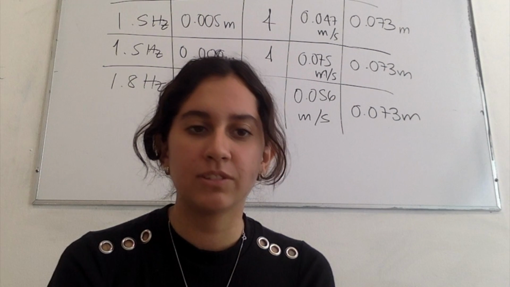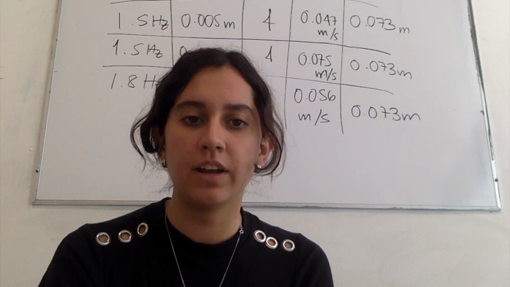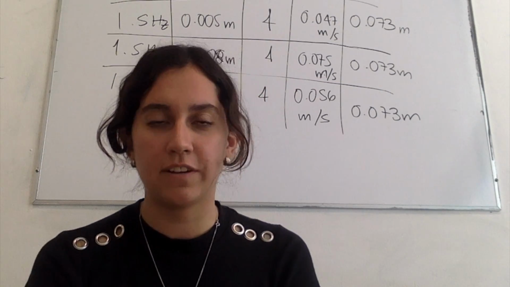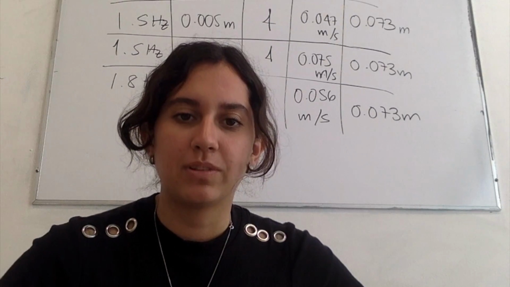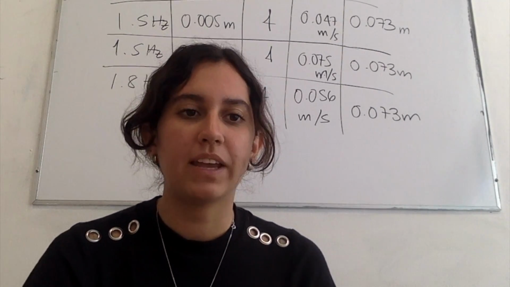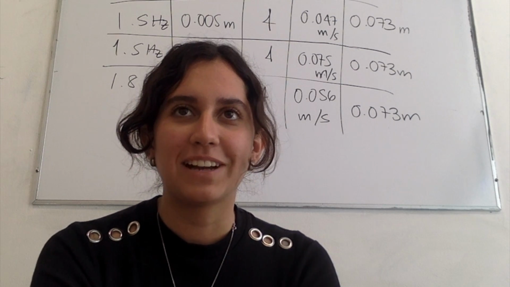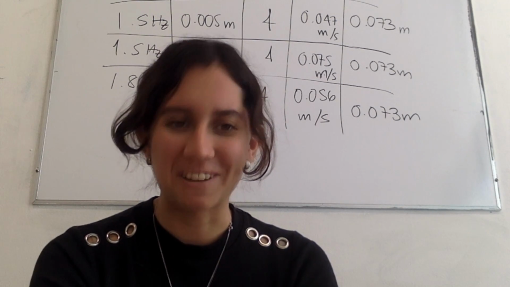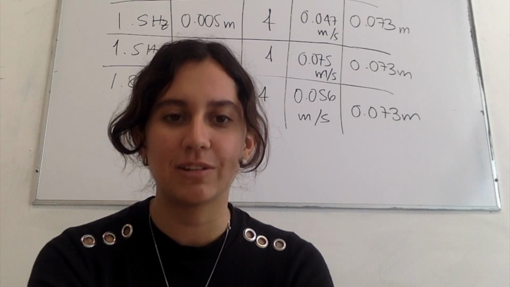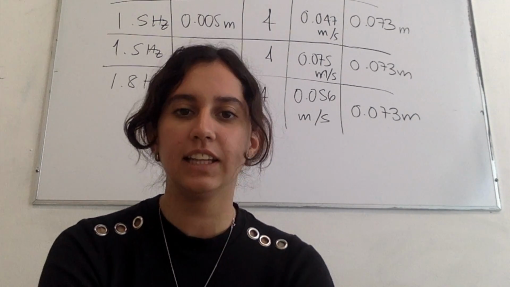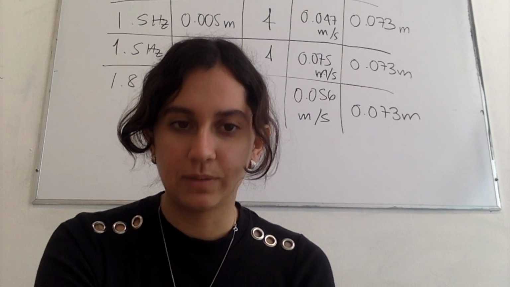For an amplitude of 0.008 meters, we got an n of 4, a velocity of 0.075 meters per second, and a wavelength of 0.073 meters. And for a frequency of 1.8 hertz, we got an amplitude of 0.005 meters, an n of 4, a velocity of 0.056 meters per second, and a wavelength of 0.073 meters.